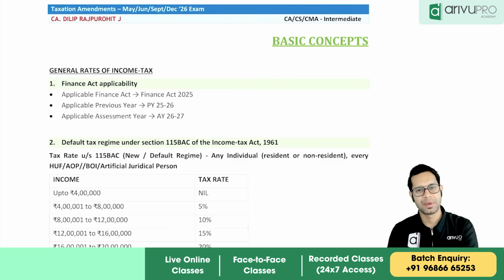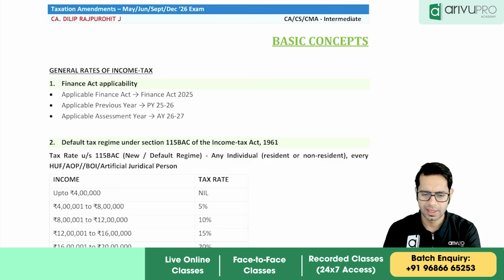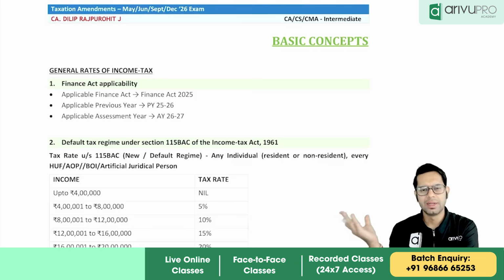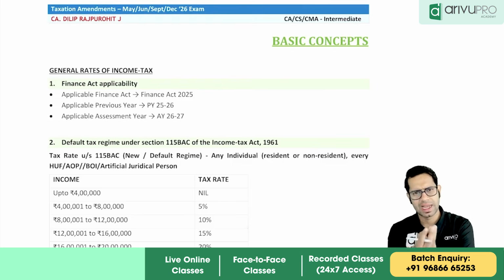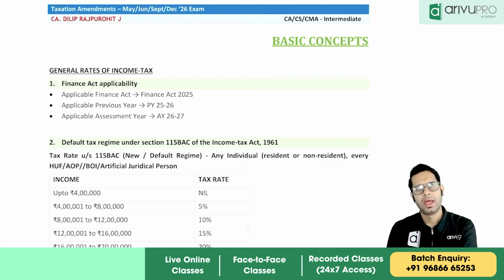First we will discuss the amendments of income tax, then we'll cover the amendments of indirect tax. There are not that many amendments. The income tax amendments are whatever you have discussed in the classroom, only those things. There are only 2 points wherein there is a change in limits, which you'll have to see. In GST, there are 2-3 good amendments wherein we can expect a question in the examination.